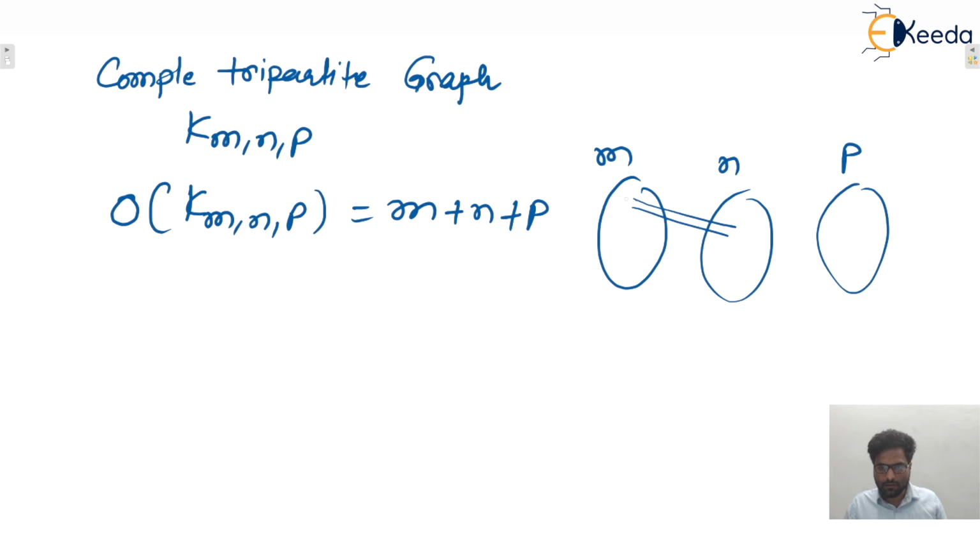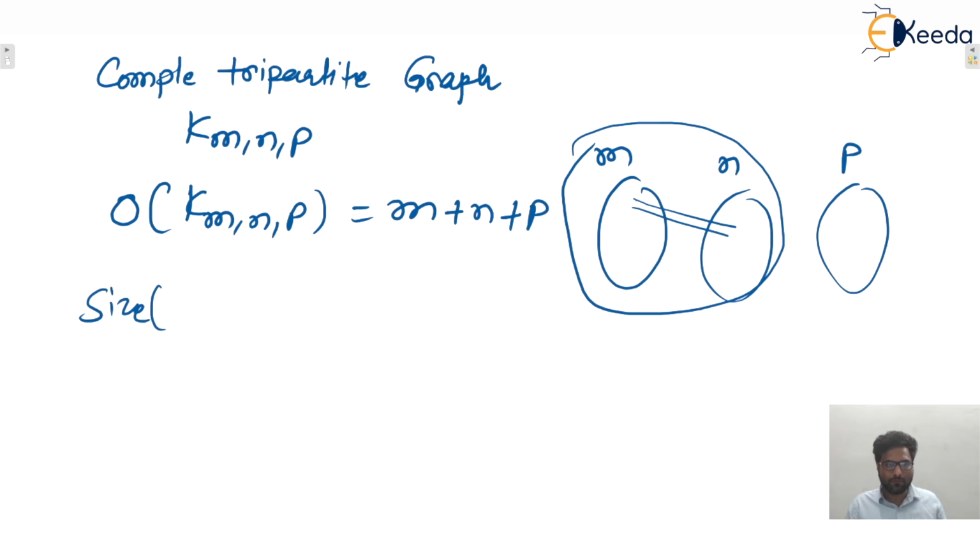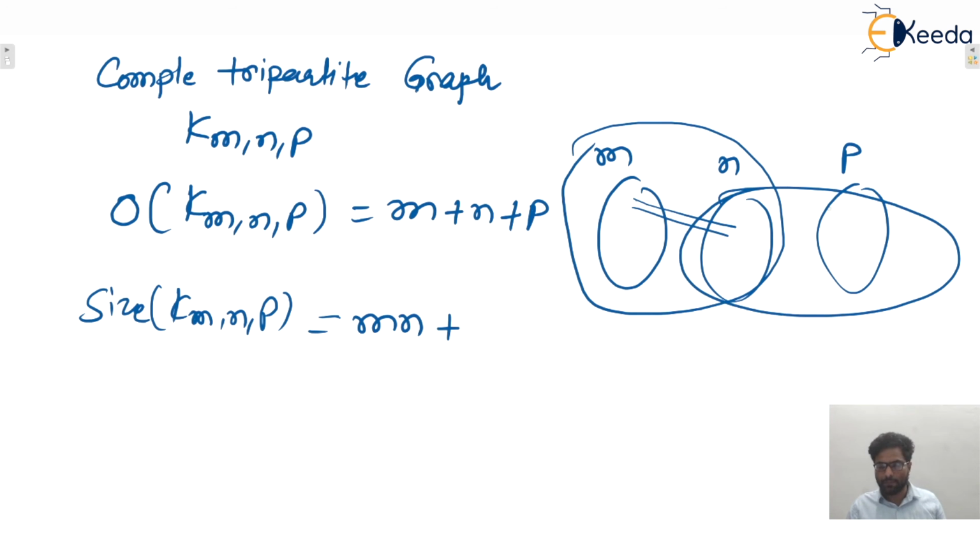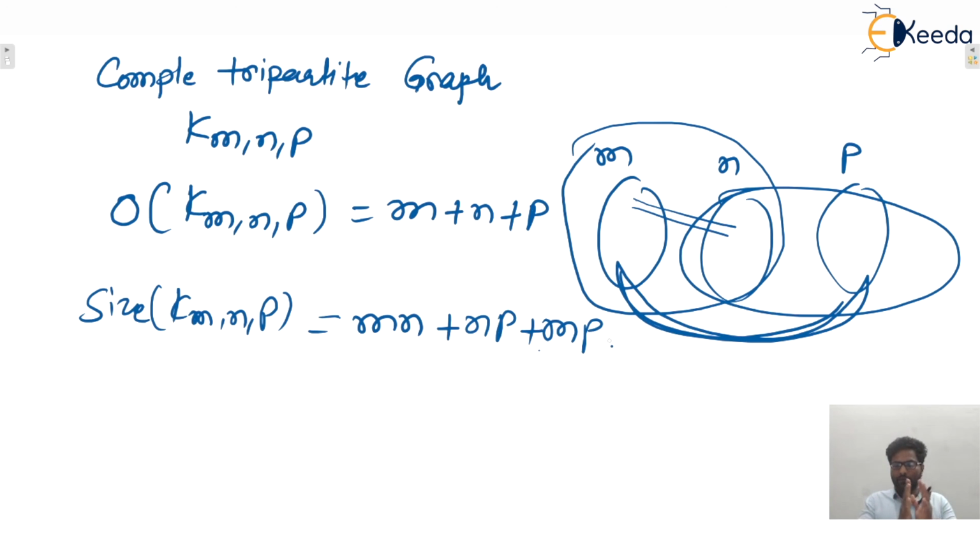If we talk about the size, or number of edges, between M and N, M into N edges will be there, plus between N and P, N into P edges will be there, and between M and P also M into P edges will be there, because every vertex of the first set must be connected with every vertex of the last set, that is P. Yes or no?